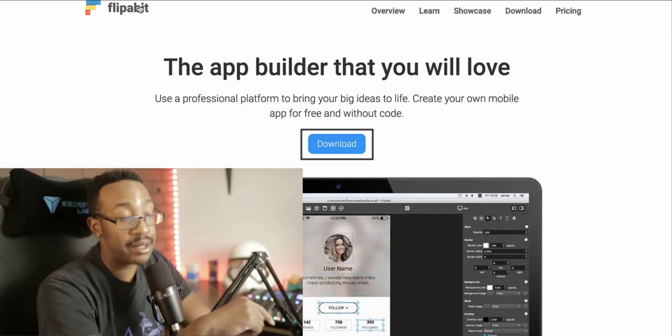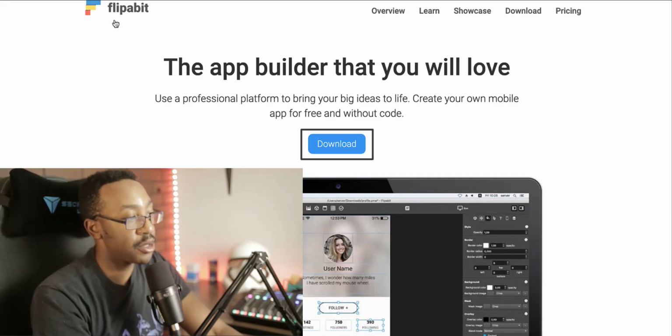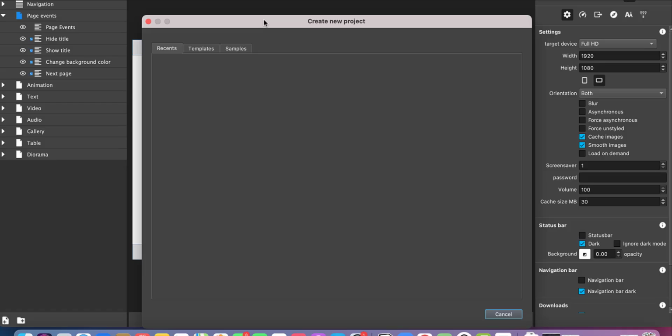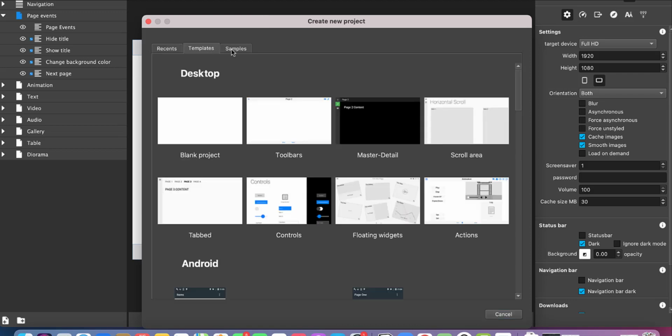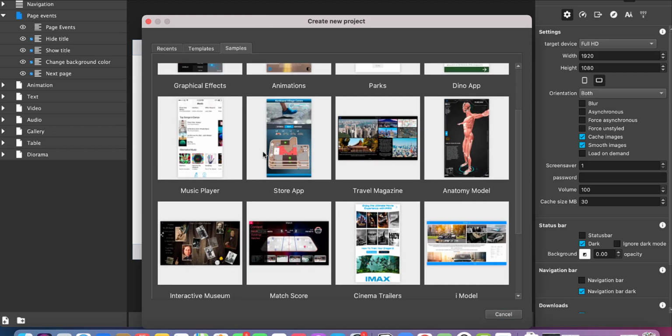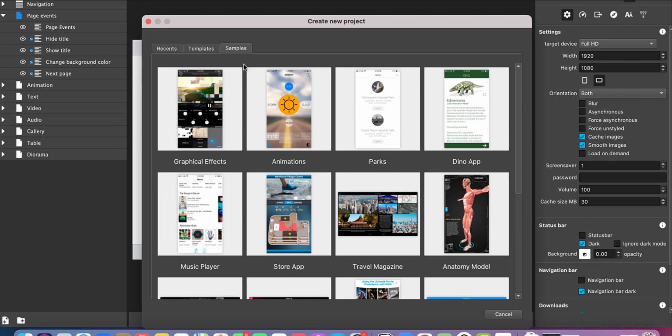With Flipabit, this is pretty unique. You're going to be actually downloading the platform and running it on your machine. When you download the platform and get started, it's going to allow you to decide to create a new project. I can use templates or samples or something like that. That's pretty interesting. And even when you're looking at samples, this is some of the showcasing apps that they have on their website. I can start right here.